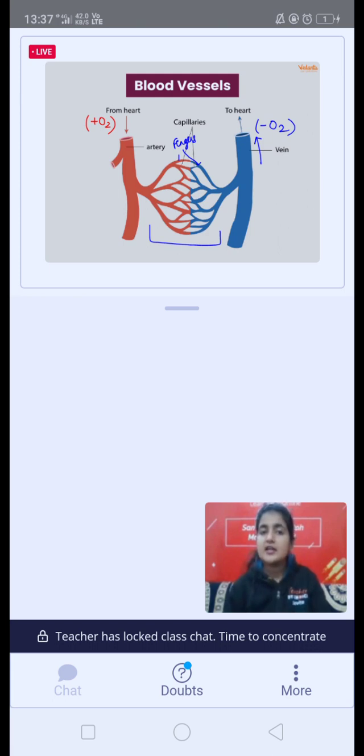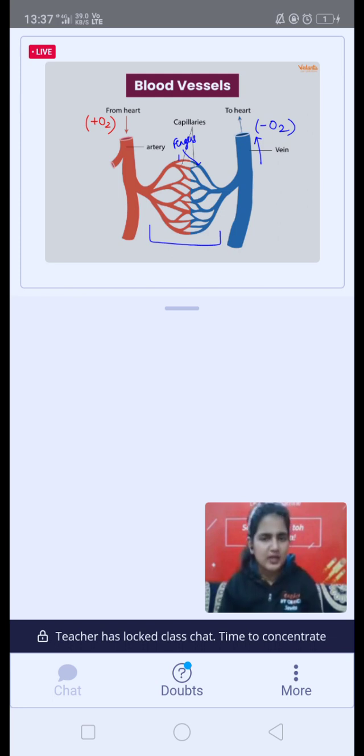That is why these arteries are quite thick walled. They are having thick walls. इनकी जो walls होती है ये काफी मोटी होती है, so that even if the blood is coming with a very high pressure, they can withstand the blood pressure and they are not getting burst out.